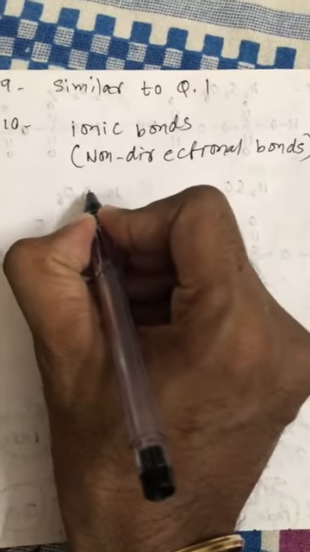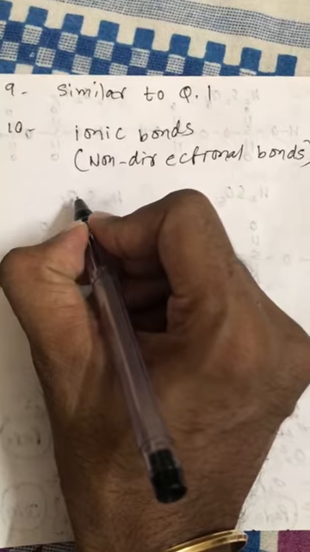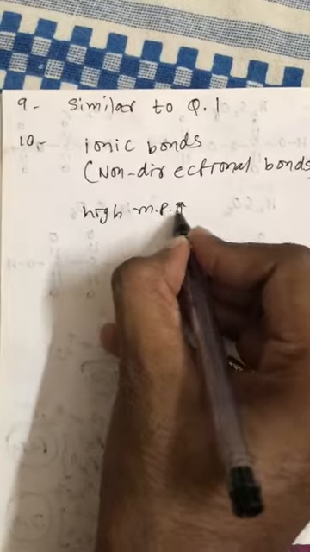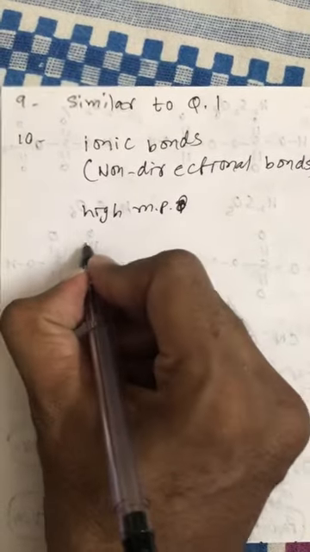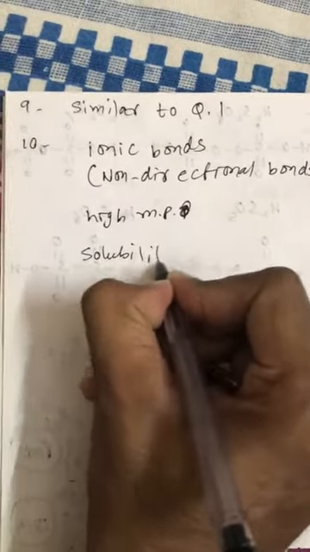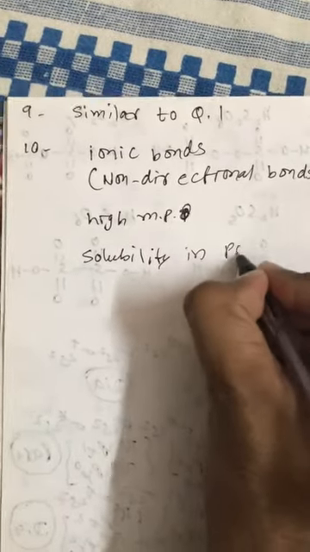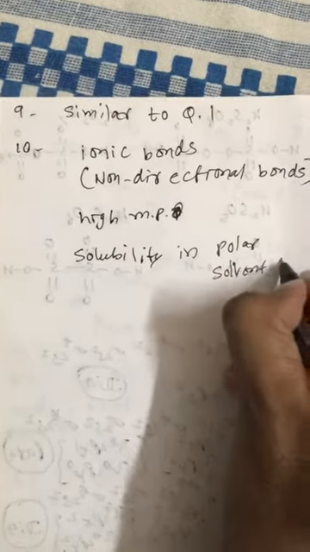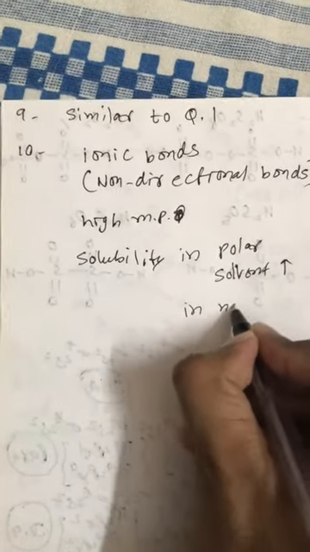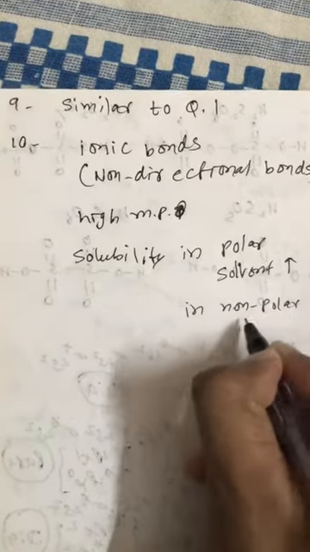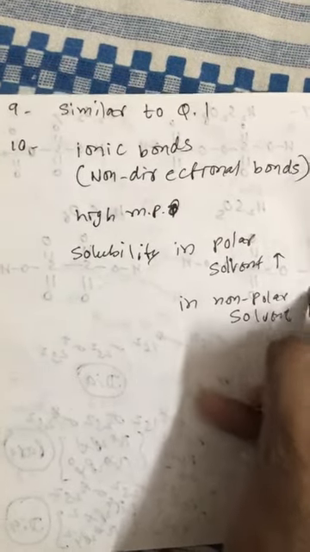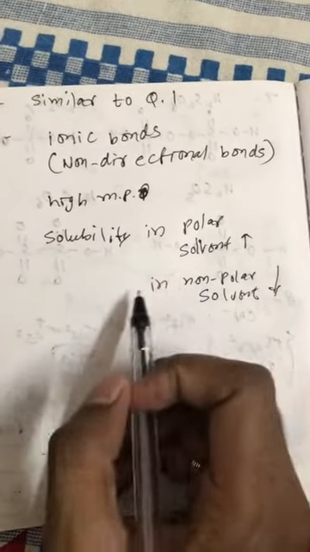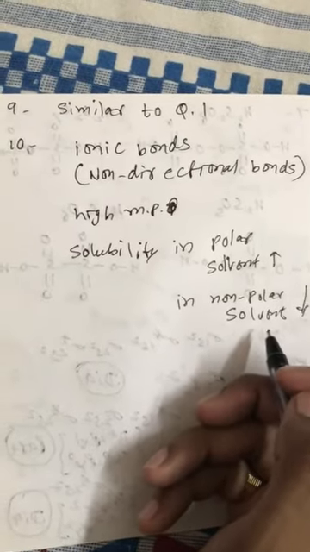Now ionic compounds also have a high melting point, while solubility in polar solvent is high, while in non-polar solvent is low. So ionic compounds are soluble in polar solvent, but insoluble or less soluble in non-polar solvent.